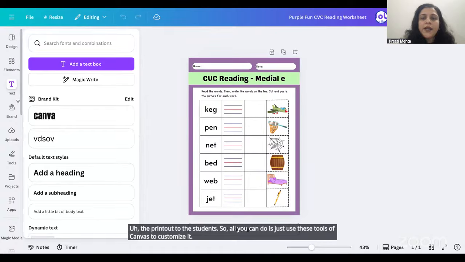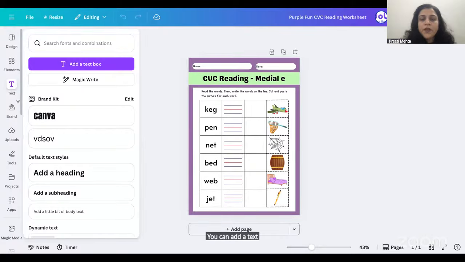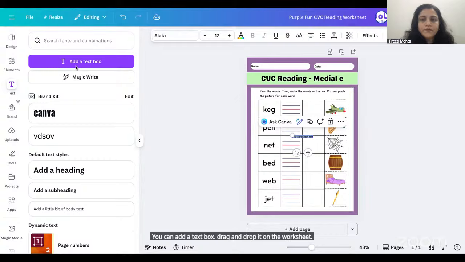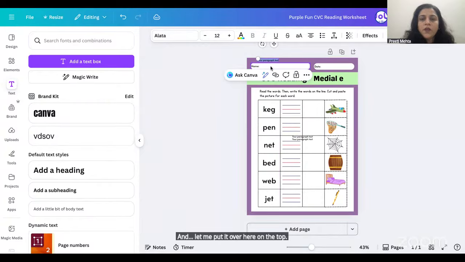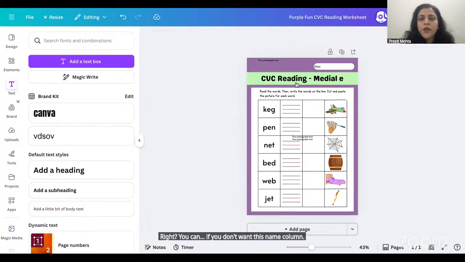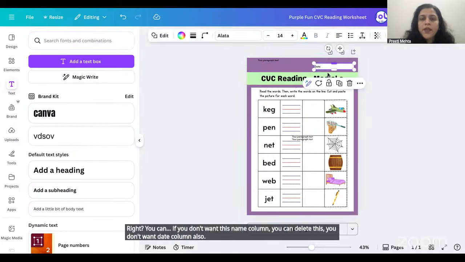You can add a text box, drag and drop it on the worksheet, and let me put it over here on the top, right? If you don't want this name column, you can delete this. If you don't want the date column also, you can delete it.